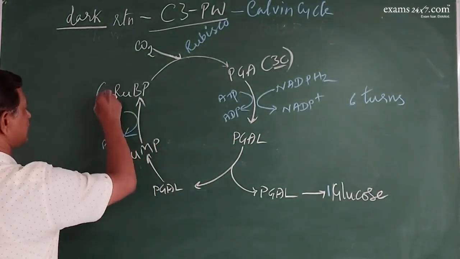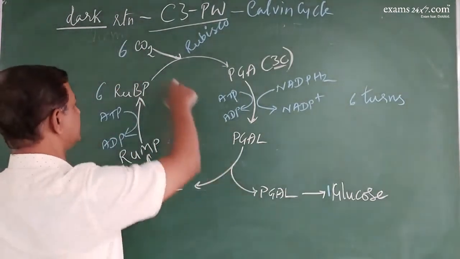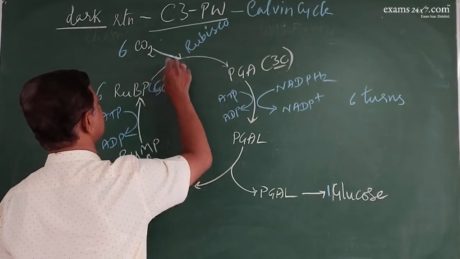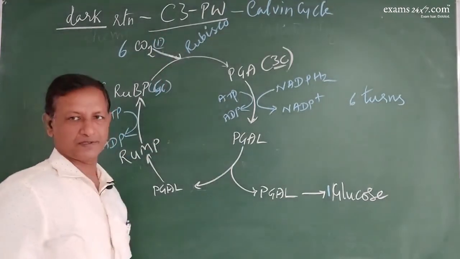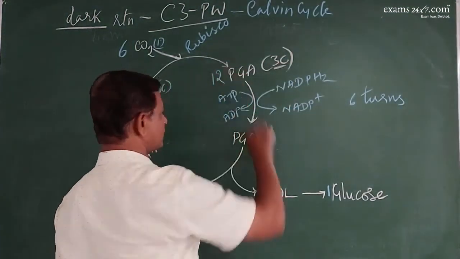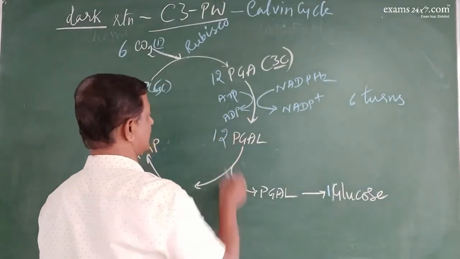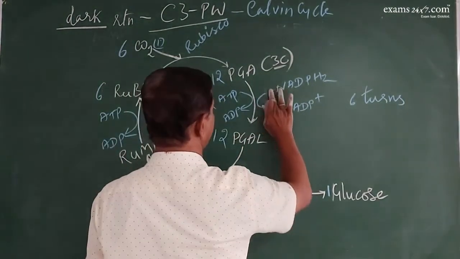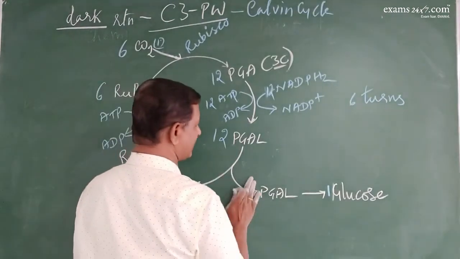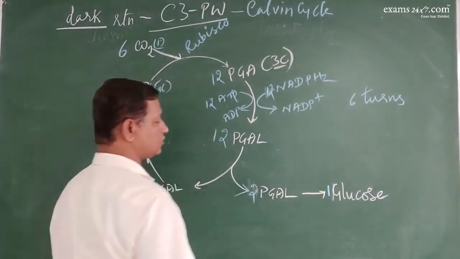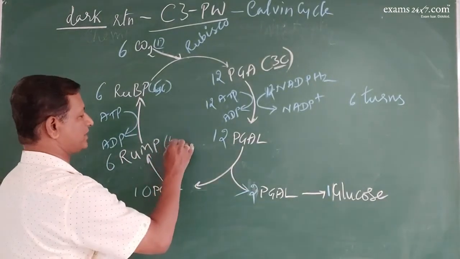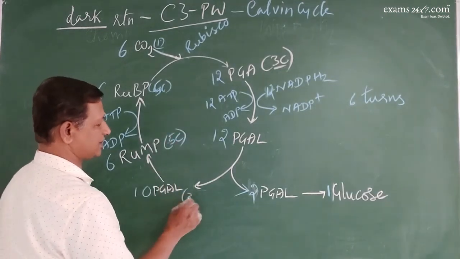Here it is 6 RuBP and 6 carbon dioxide. These are 5 carbon. This is 1 carbon, to produce 6 carbon, which is unstable and gets divided into 2. Hence you get 3 carbon. So 12 molecules of 3 carbon, 12 molecules of PGAL, 12 molecules of ATP, and 12 molecules of NADPH2. Among 12, 2 come out as PGAL, and 10 remain in the stroma to generate again 6 molecules of RuBP, which is a 5 carbon compound. This is a 3 carbon compound.